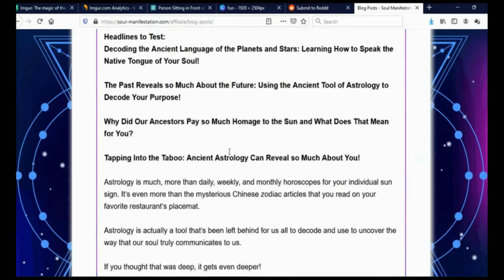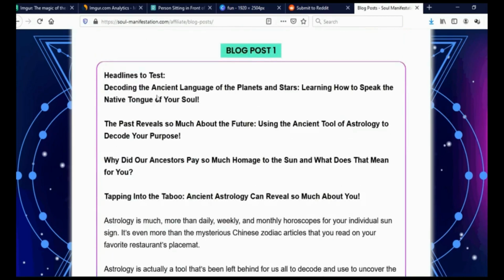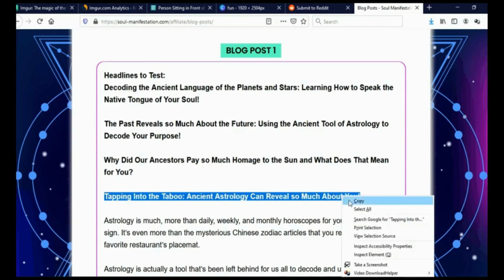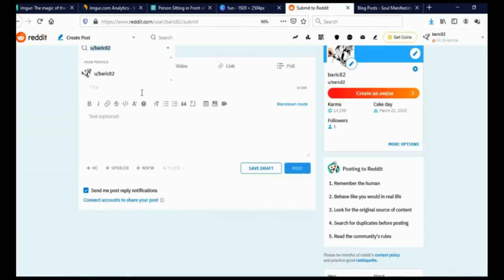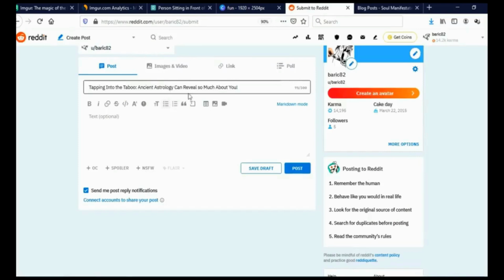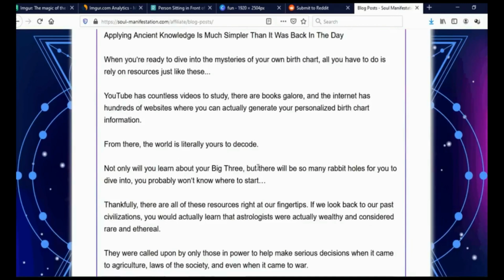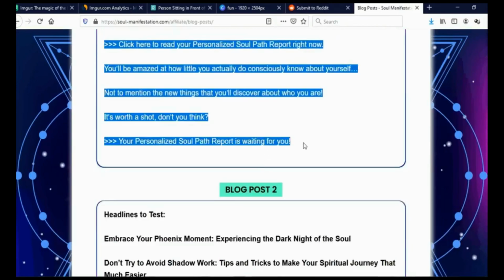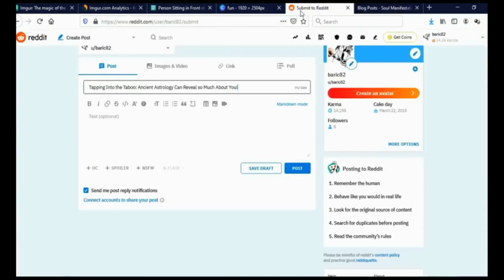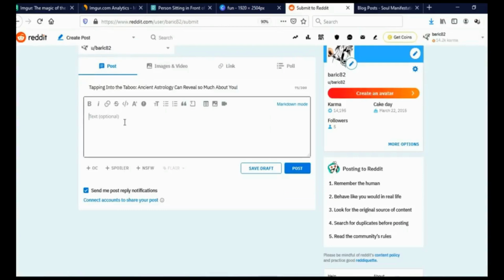And like I said, you can use this article to publish it on your blog totally free without any copyright issues. So I will use this title here, Tapping into Taboo. Ancient astrology can reveal so much about you. Okay, so let me just highlight this again. Copy, go back on Reddit and paste it here as a title. And I will go back here and I can literally copy this entire article, go back on Reddit, paste it here where it says text.